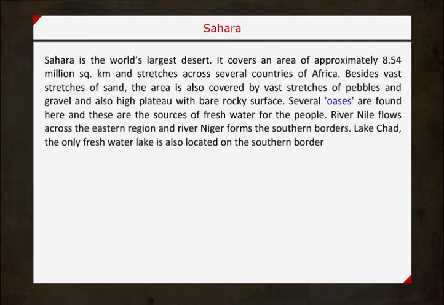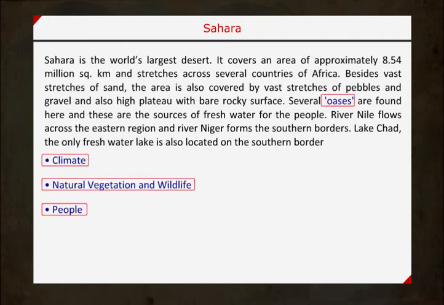River Nile flows across the eastern region and River Niger forms the southern borders. Lake Chad, the only freshwater lake, is also located on the southern border. Climate, natural vegetation and wildlife, people.